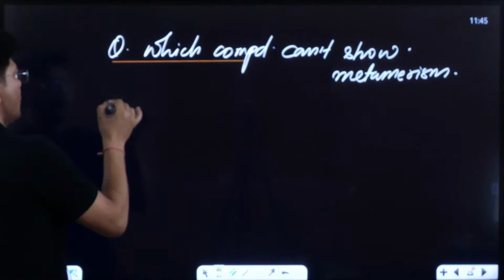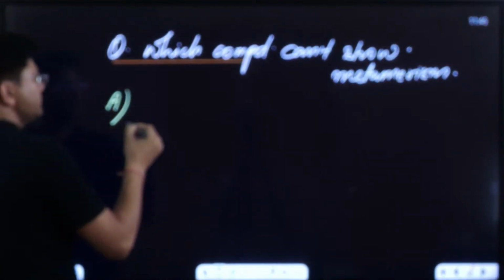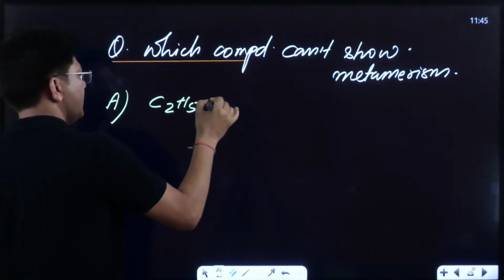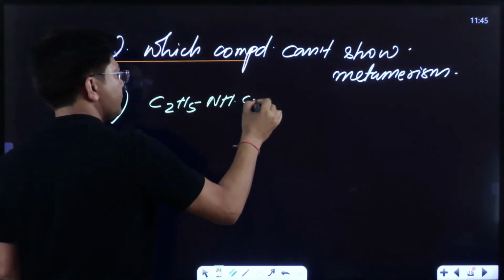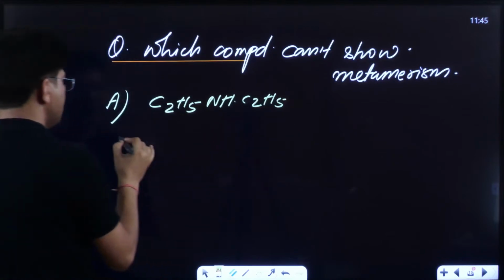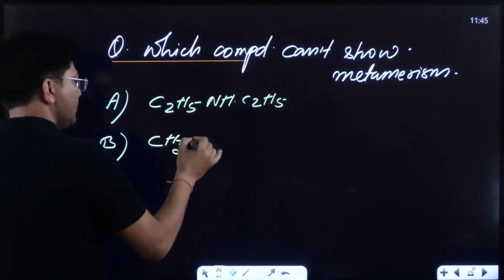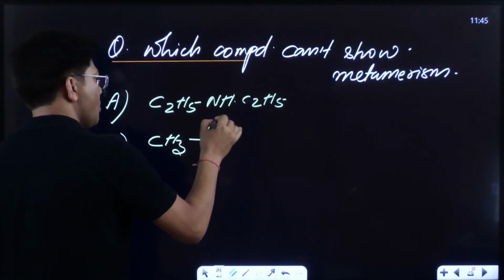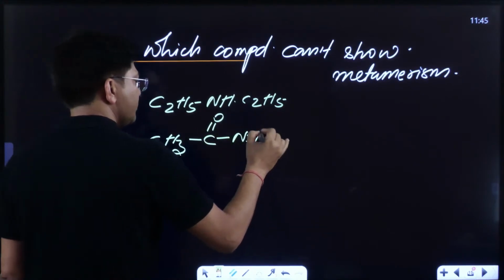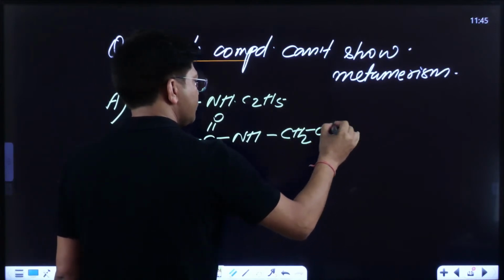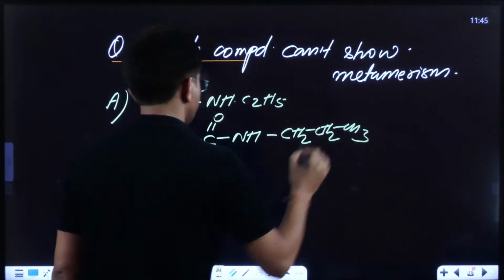First one is C2H5 NH C2H5. B is CH3 CO NH CH2 CH3.